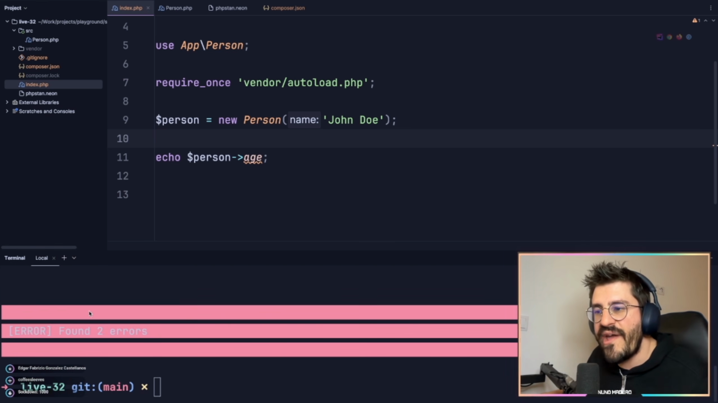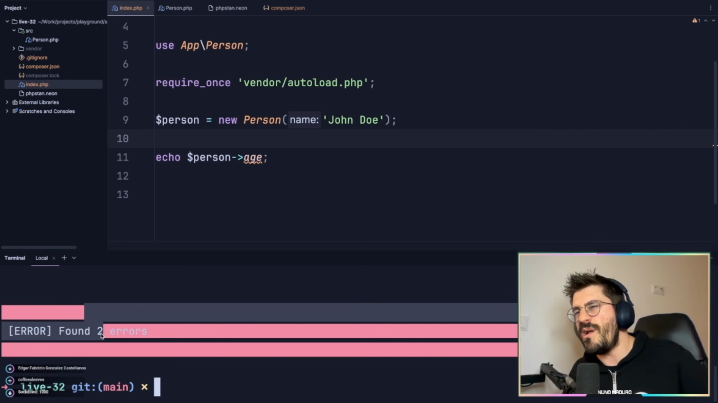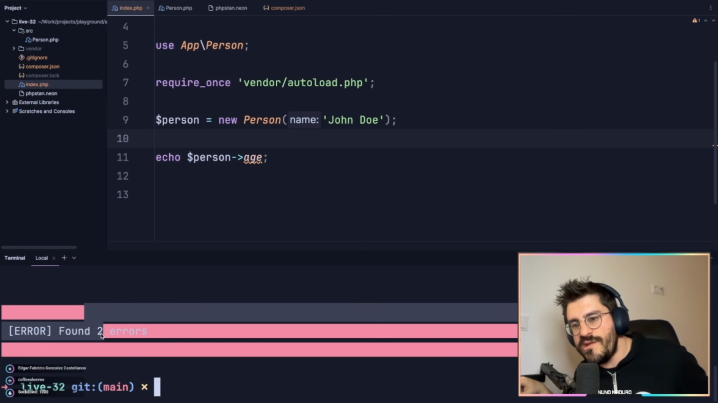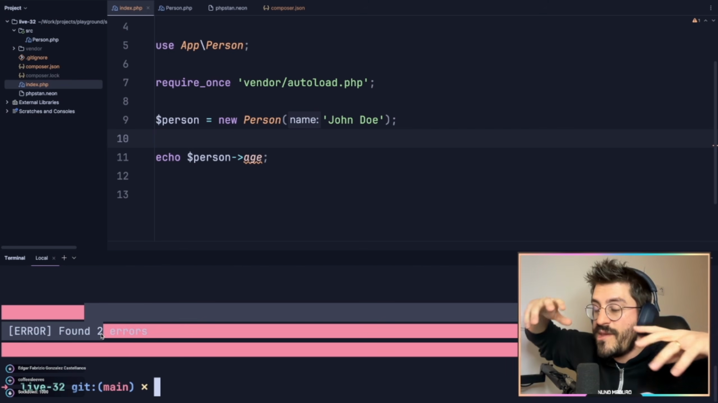So this is literally failing. You could run this on a CI, you know what I mean? And it's one of the best things that have ever happened to PHP, to be honest. You know, we have revolutionary points in the Laravel and the PHP ecosystem.